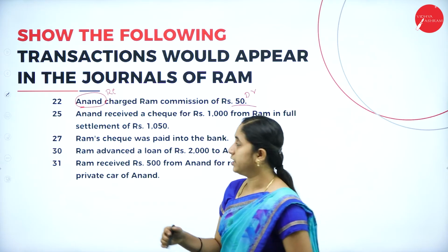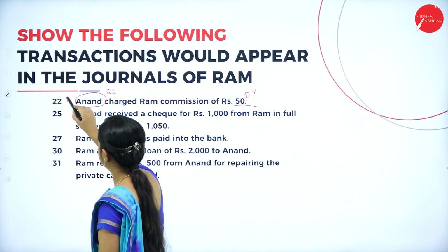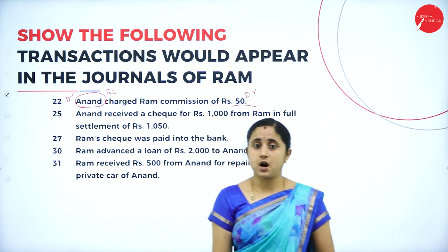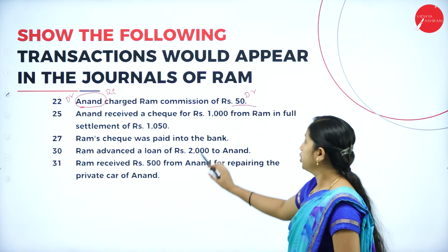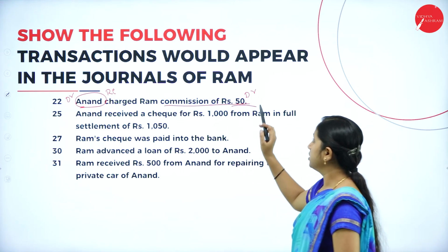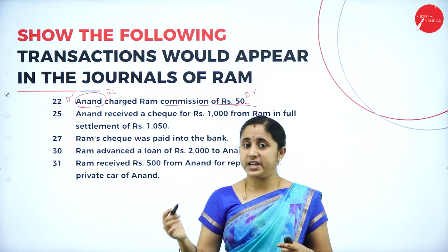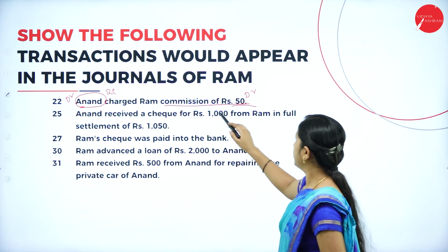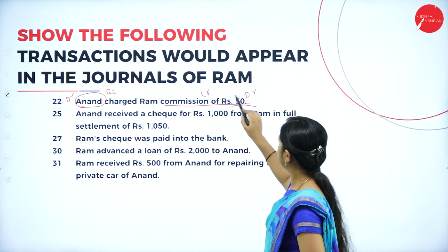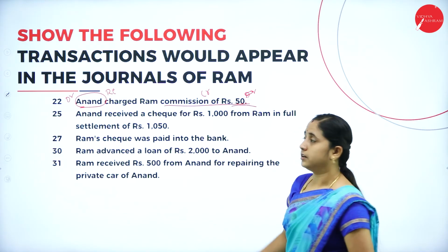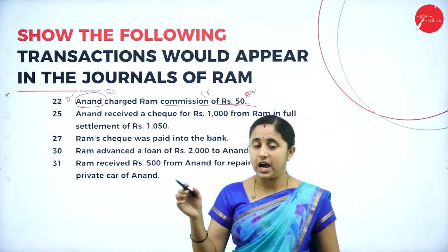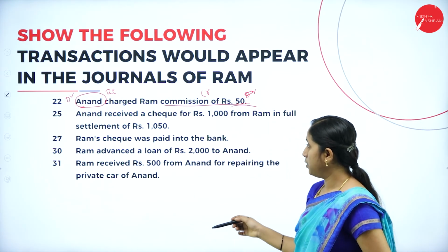He is the receiver. You need to debit the Anand account. Anand account debtor to commission account. Commission is an expense. You are paying cash in the form of commission. So, you need to credit the commission. Anand account debtor to commission account.